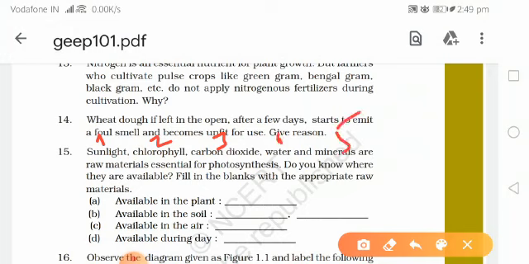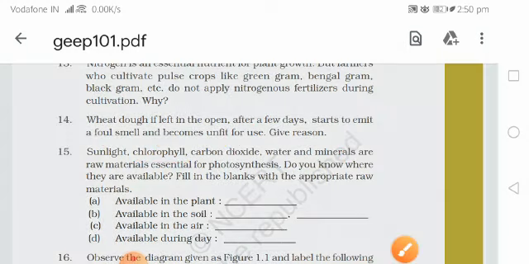Available in the plant, chlorophyll, which is 2. Available in the soil, water and minerals, 4 and 5. Available in the air, carbon dioxide, it is 3, right? And available during day, sunlight, so it is 1.